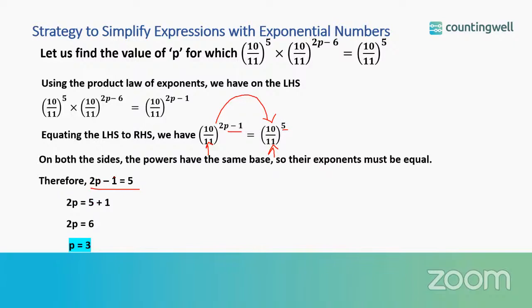So 2p is equal to, we will transpose minus 1 to RHS. So we'll get 2p is equal to 6. So we have p equals to 3.